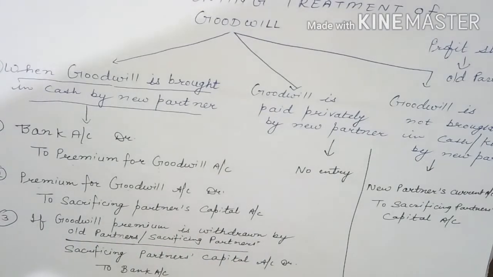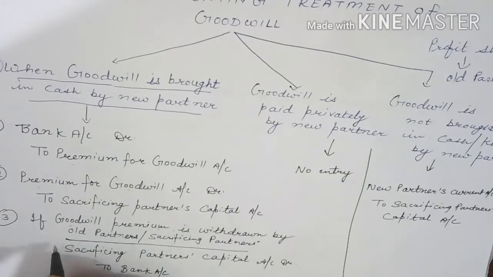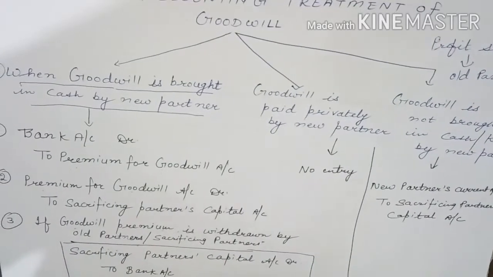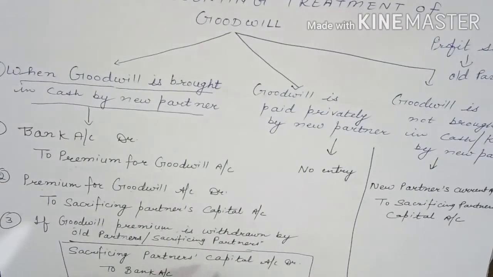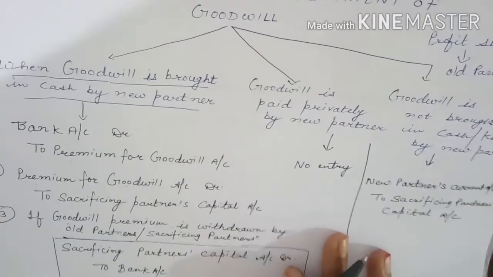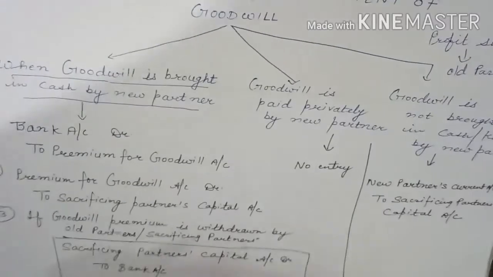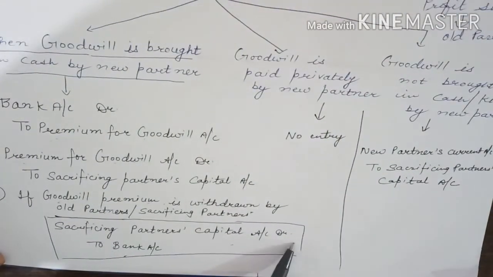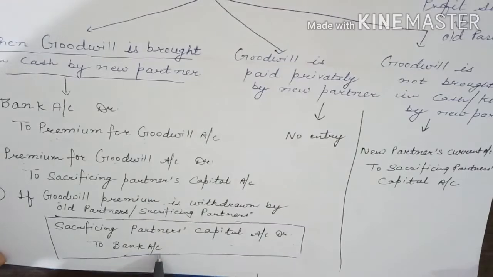Now, this sacrificing partner, he may withdraw this amount of goodwill premium. So, in case he withdraws the amount of goodwill premium, one more entry will be passed. This will be sacrificing partner's capital account debit to bank account.